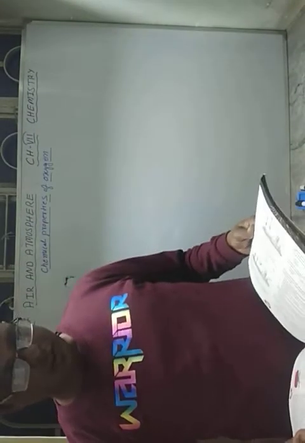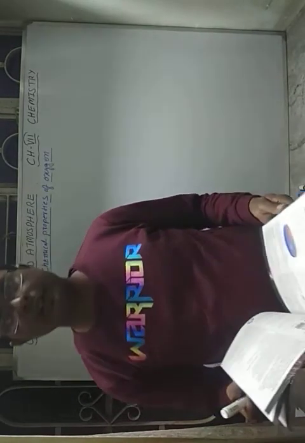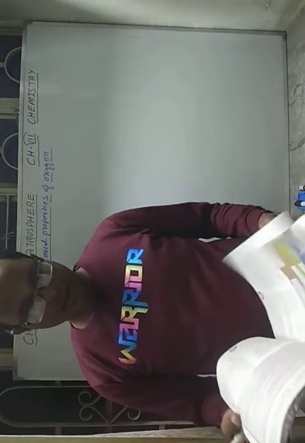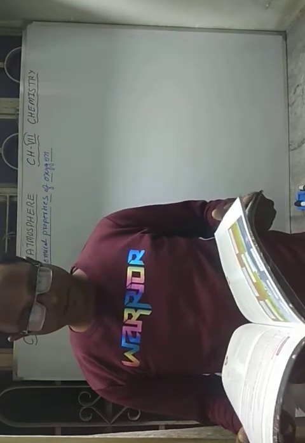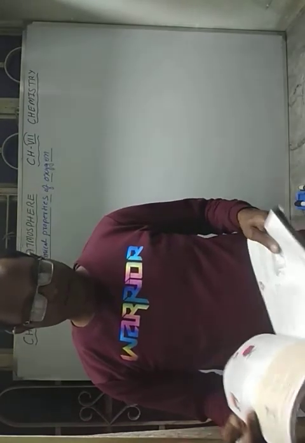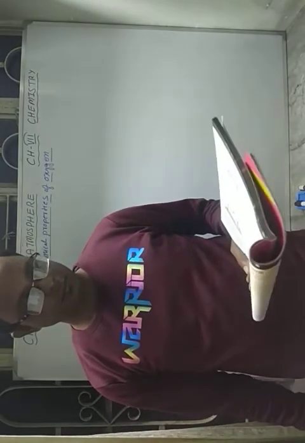In the last video class, we started chapter number 7, Air and Atmosphere. We have already done 2 classes on this chapter. Last class, I explained the composition of air, that is oxygen. We have already discussed up to the physical properties of oxygen. Now, today we will start from the chemical properties of oxygen.